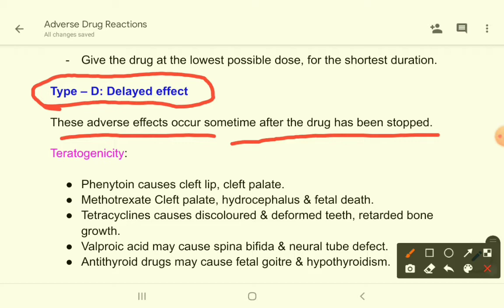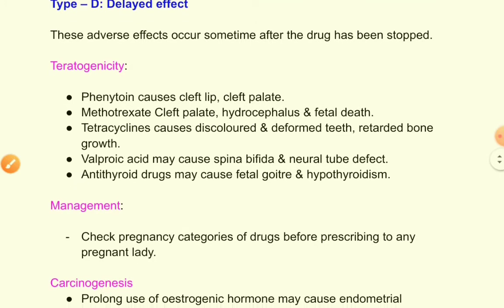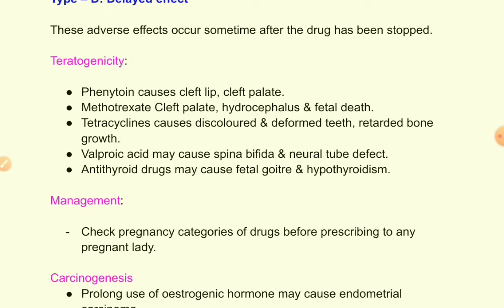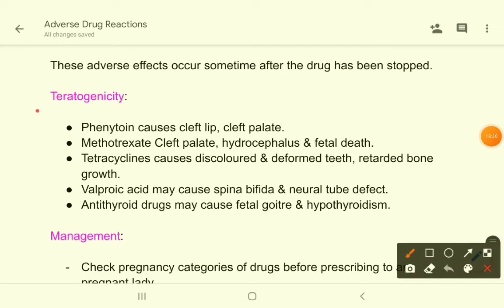This can be of two types. One is teratogenicity and another is carcinogenesis. Now what is teratogenicity? When you are giving a drug to a pregnant lady, and after delivery the baby is having some problem due to that drug, that is called teratogenicity.